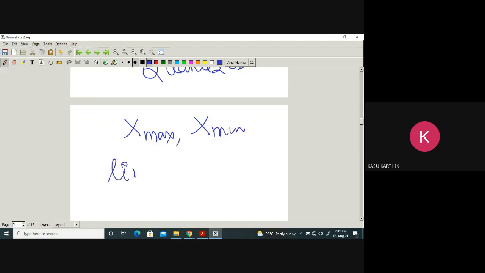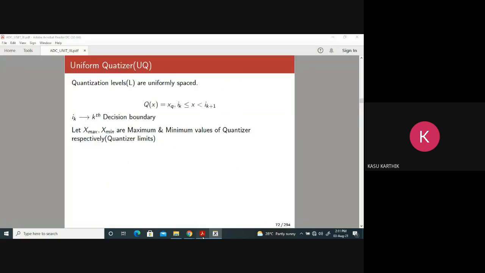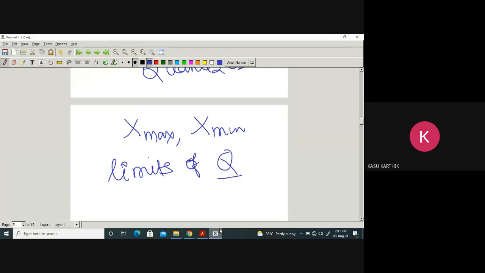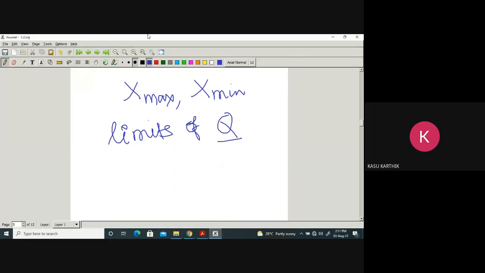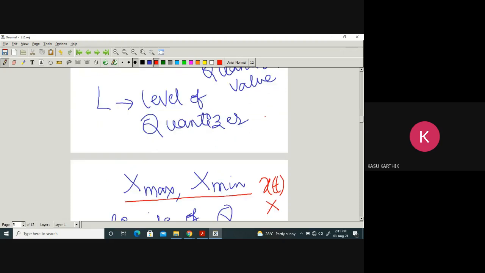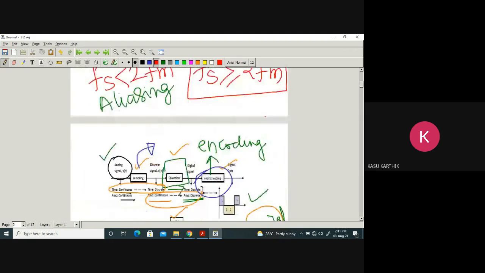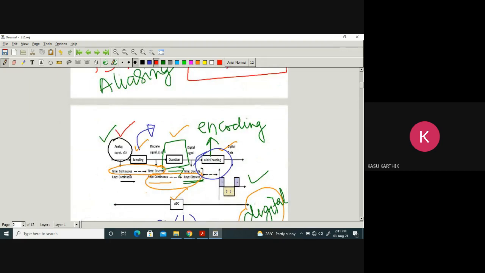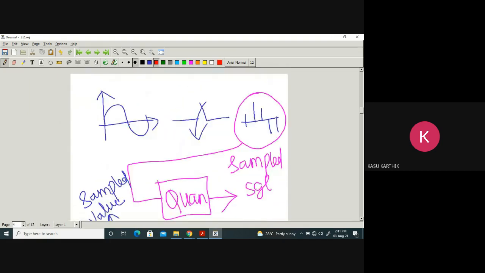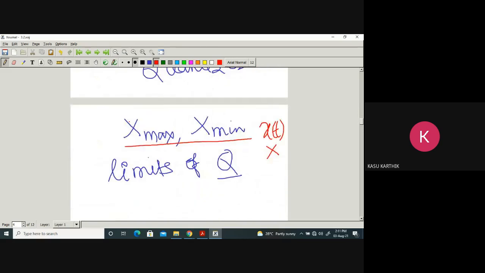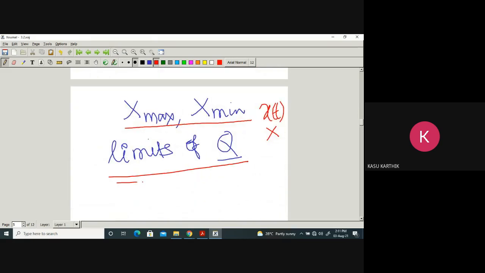They are the limits of the quantizer. People often think that they are the limits of x of t, but no, x maximum and x minimum are not the maximum and minimum values of x of t, the analog signal.